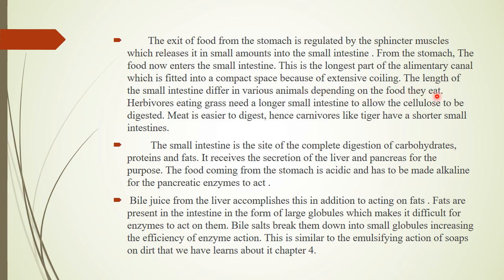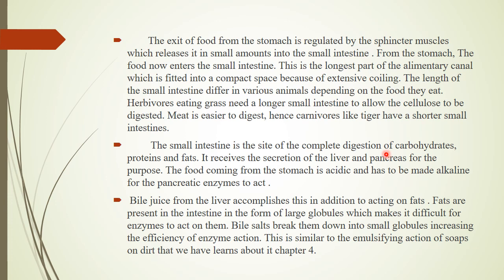The length of the small intestine differs in various animals depending upon the food they eat. Like herbivores eating grass need a longer small intestine to allow the cellulose to be digested. Meat is easier to digest, hence carnivores like tigers have a shorter small intestine.